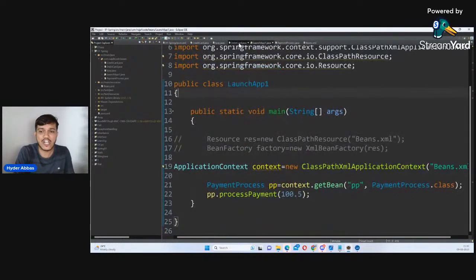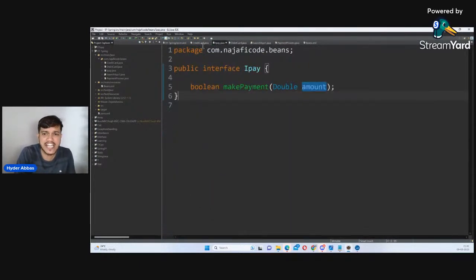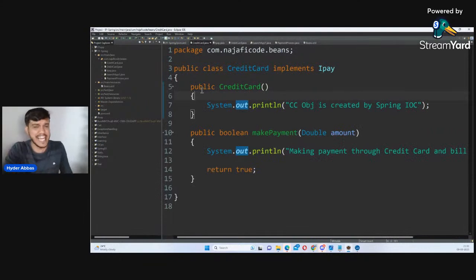So in the entire code, whatever code I have written here, did I create any of the objects? No. Did I do the dependency injection by myself like I have done yesterday? No. Everything is managed by whom? Spring. So you have less dependency. You are not creating in your Java files. Did you hard code any of the objects? No, you have not hard coded.